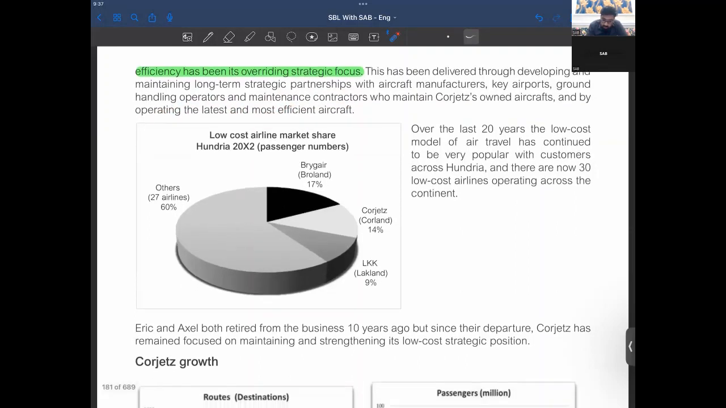So, low-cost airline market share. We have 14% of market share, and the market share leader here seems to be the big one, because we were the second largest, right? So our prime competition is this, and we are not much behind, right?